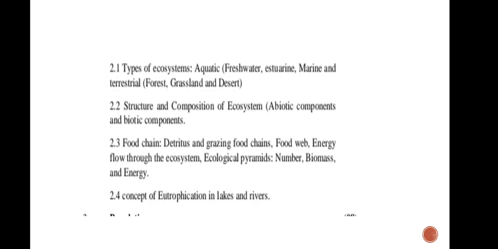Then food chain. The food chain is divided into two types, that is the detritus food chain and grazing food chain. Then food web, energy flow through the ecosystem, then ecological pyramid: number, biomass, and energy. And the last point is the concept of eutrophication in lakes and rivers.